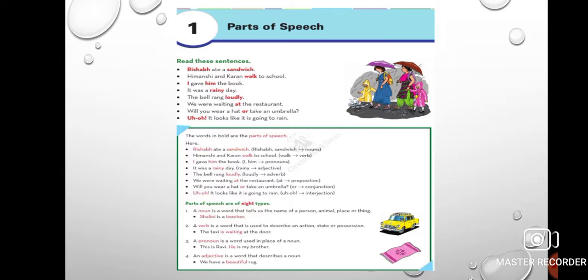Now what is the noun? Bag. How is the bag? It is very big. So big is the adjective. She is very beautiful. How is she? Beautiful. So here the adjective is beautiful. Understood everyone?